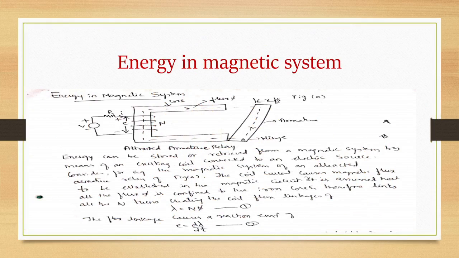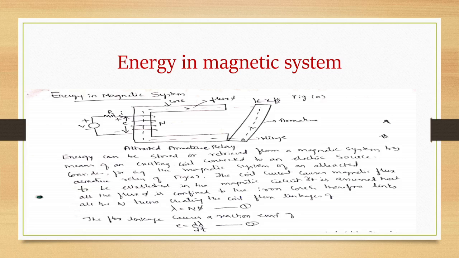Energy in a magnetic system, this we also covered last class. Energy can be stored or retrieved from a magnetic system by means of an exciting coil connected to an electric source. Let us consider, for example, the magnetic system of an attracted armature relay. This diagram shows an attracted armature relay, and we are finding out what exactly is the energy stored in the magnetic system.